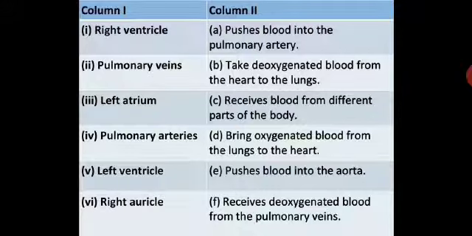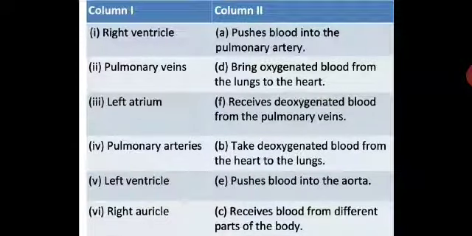Now they use the term deoxygenated, which means impure blood, that is, carbon dioxide rich blood, and oxygenated blood means pure blood, that is, oxygen rich blood. So you should not get misled by the terms deoxygenated and oxygenated. Now you have to match the columns and find the correct matching. Let us see the answer.